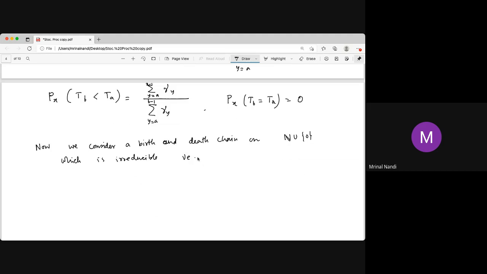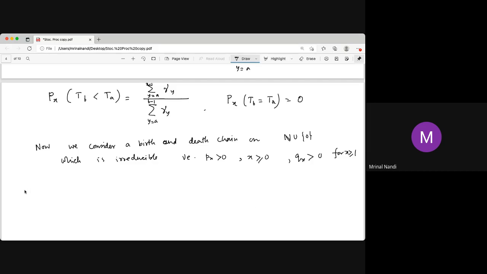That is, your px is positive for all x greater than or equal to 0, and qx is also positive for all x greater than or equal to 1. For x equal to 0, qx is 0. Now if px and qx are all positive, that means every state leads to every other state. So that is irreducible.